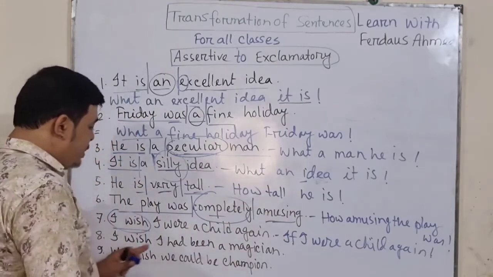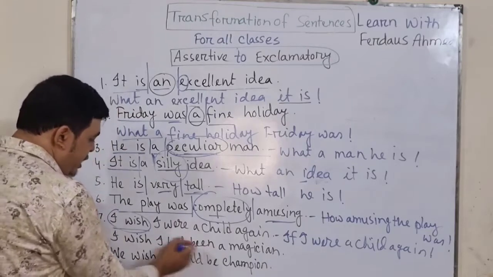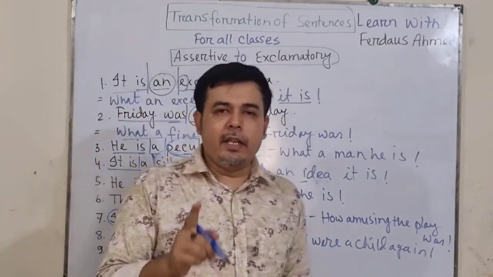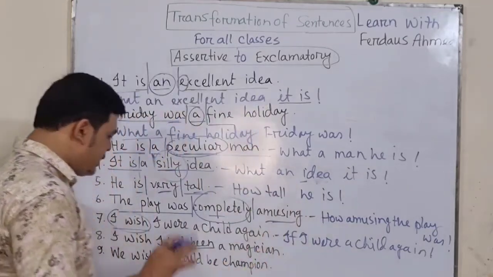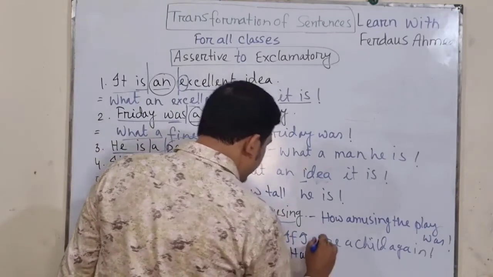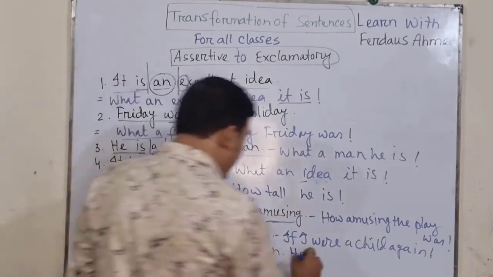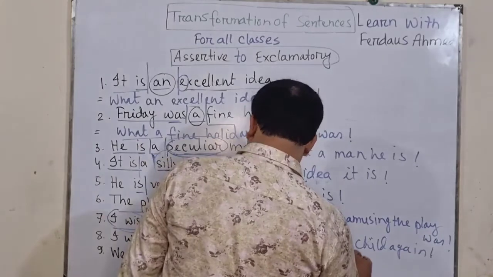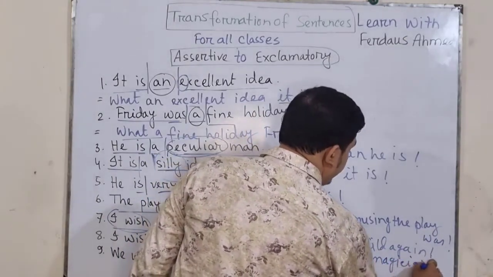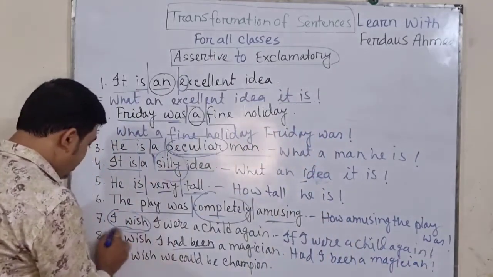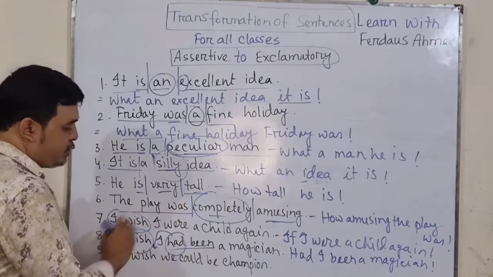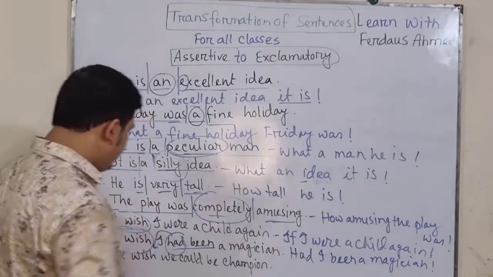So the next one, I wish I had been a magician. If we get had been, that is the rule. We will have to think in a different way. We will start it with had. Had I been a magician. So dear students, that is very easy. Just omit the I wish and start the sentence with had. So had I been a magician.